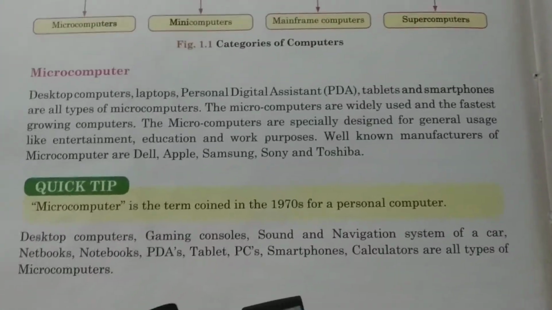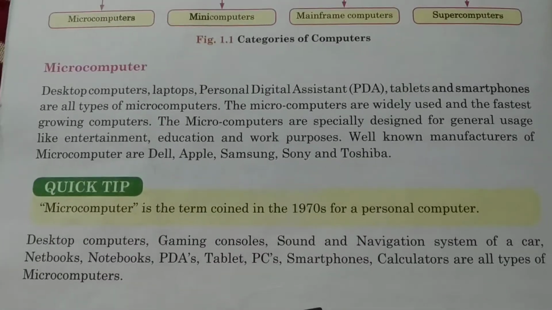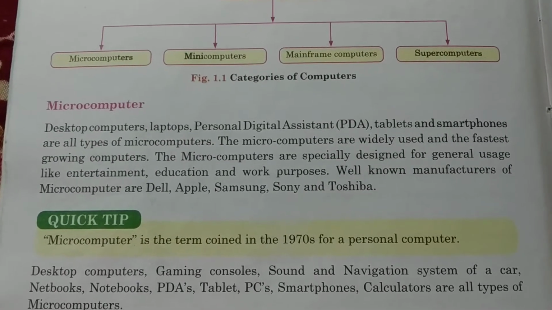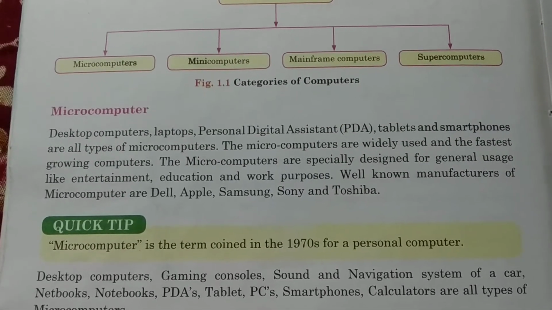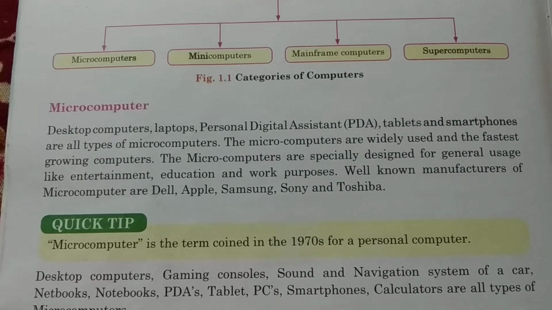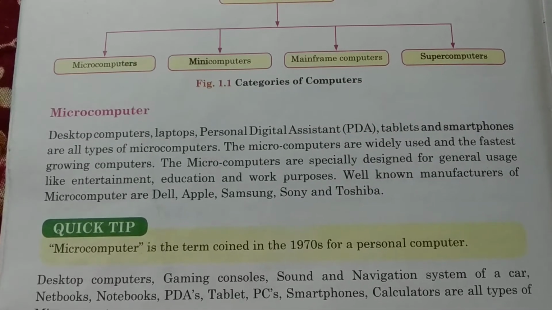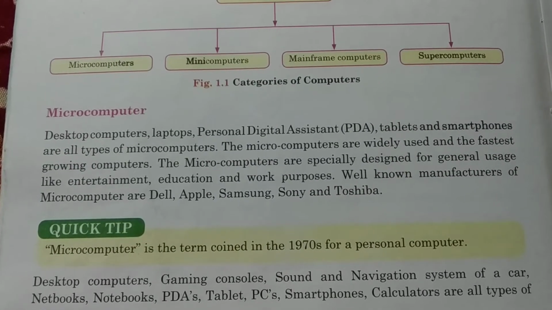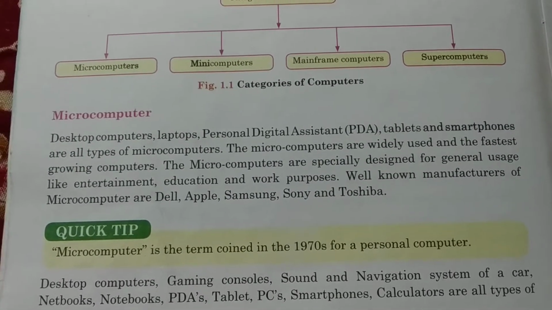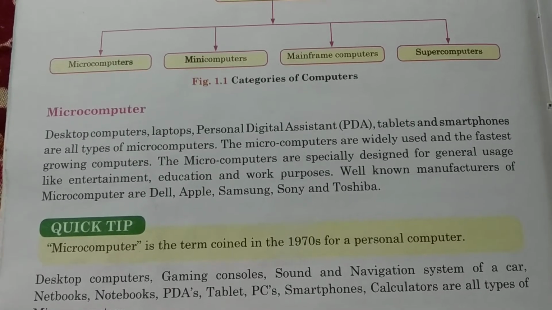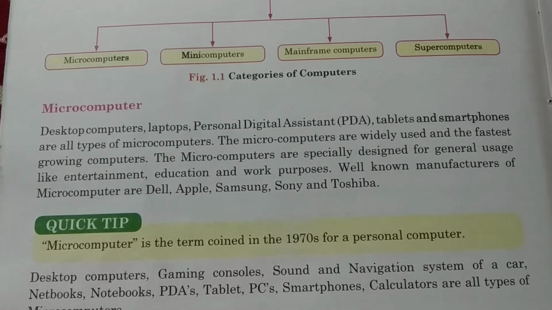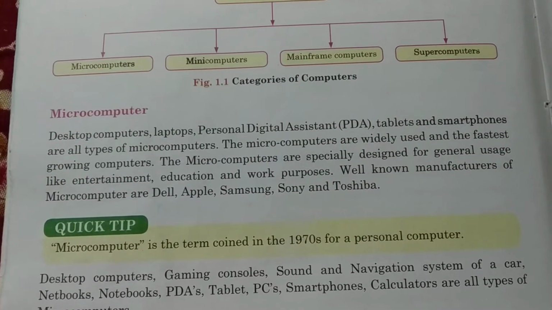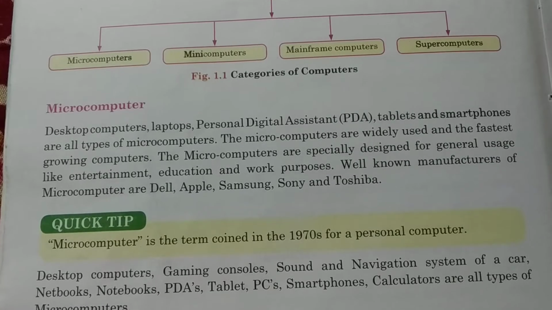Then let us focus on microcomputer. Now these microcomputers are desktops or laptops that we use personally for our own use. And what is the purpose? The general usage is entertainment, like we sometimes watch movies, listen to music, play games. So these are entertainment purposes. And then obviously for education purposes, for writing, for typing, for practicing anything, for doing some projects and all, and then other basic work purposes.